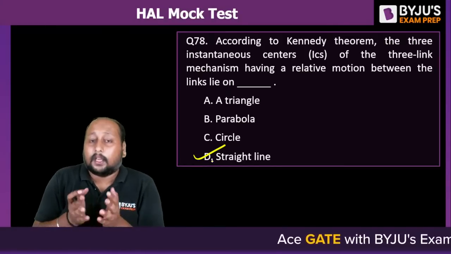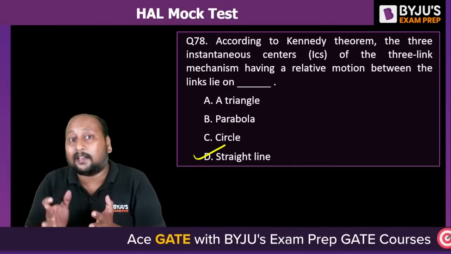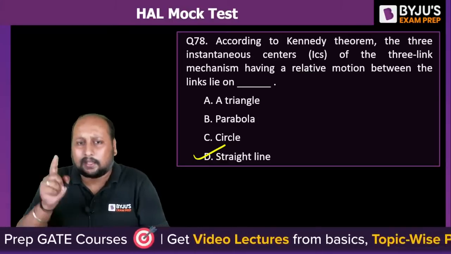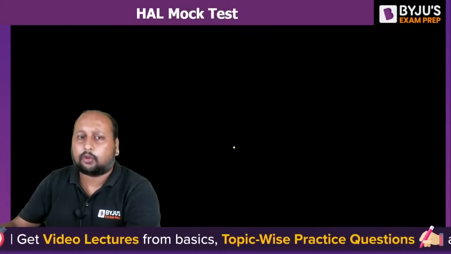यही तो Kennedy's theorem है. In order to have relative motion between the different links, any three links, their I centers should always be lying in the same straight line. That is your Kennedy's theorem. I hope everyone knows. इसको prove कर लेते हैं.